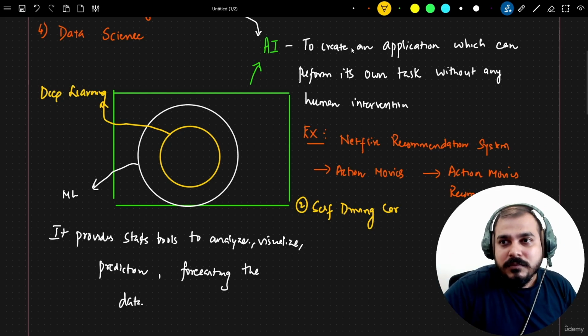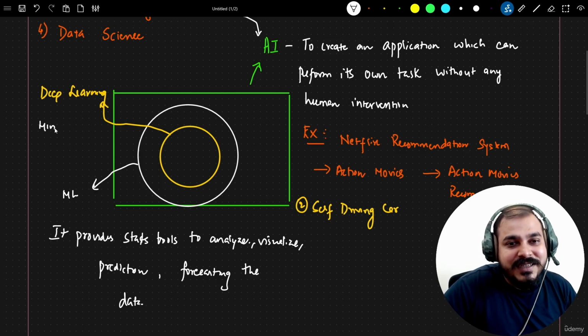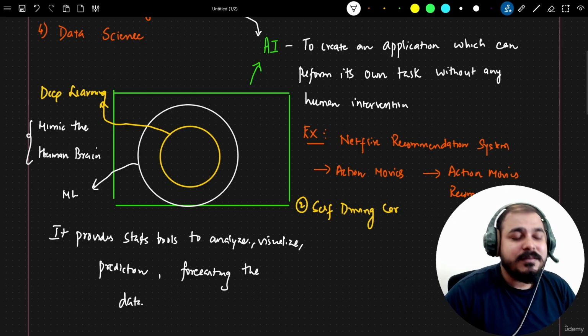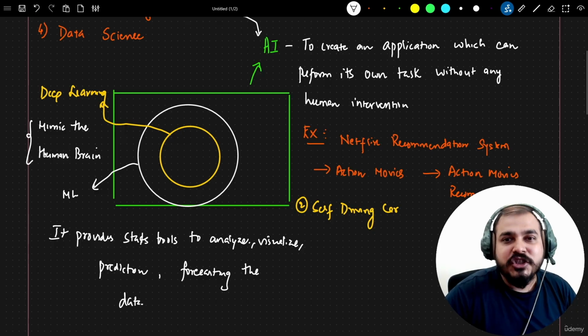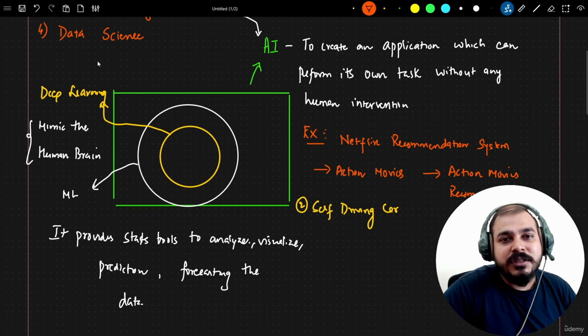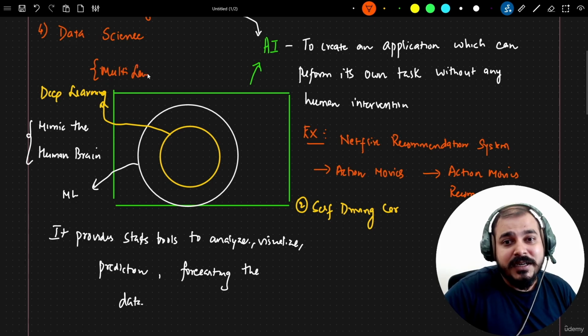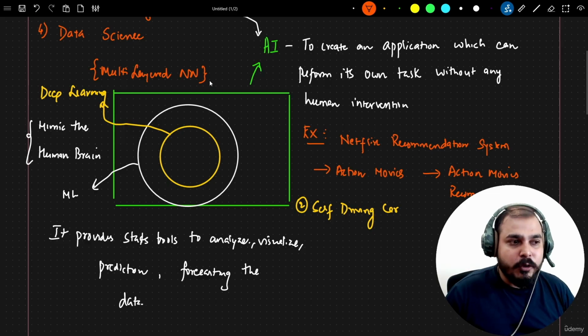So for that, in short, deep learning was implemented to mimic the human brain. Okay. And here the main aim, again, let me repeat it, was very simple. We really wanted to make the machine learn how we human beings usually learn things. So for this implementation, deep learning used something called a multi-layered neural network. Okay, multi-layered neural network. With the help of this multi-layered neural network, we were able to make the application learn like how we human beings learn specific things.